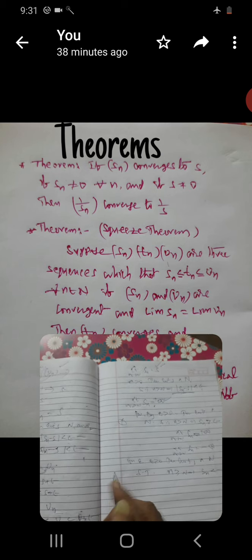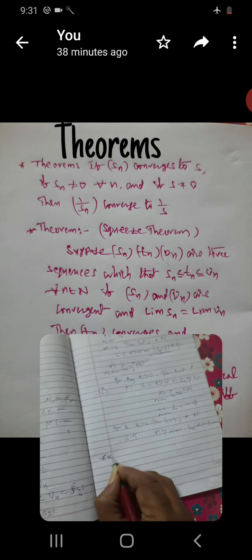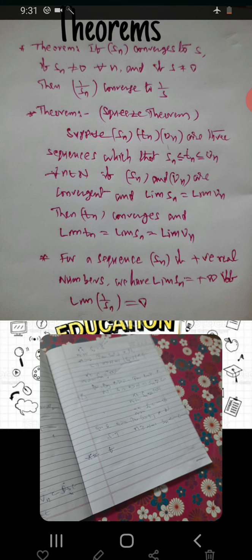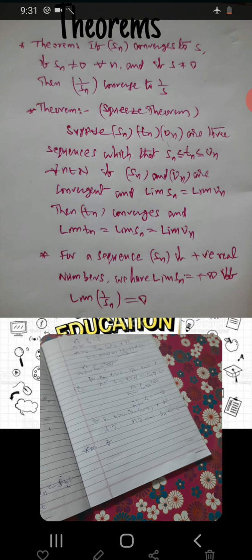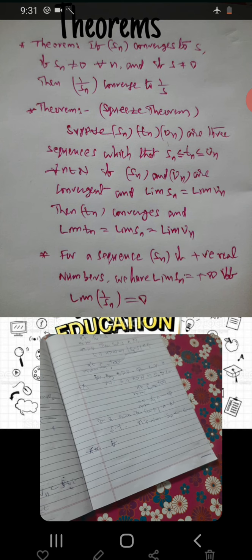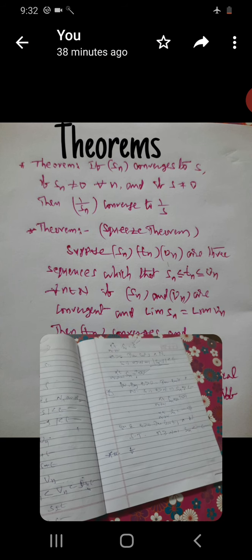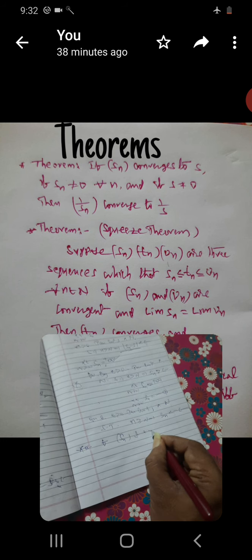See, this is a very important statement, given under 12 marks in our university. The theorem is very important. It is the third statement. For a sequence Sn of positive real numbers, limit Sn is equal to plus infinity if and only if limit 1 by Sn is equal to 0. This is the statement. Sn is a sequence of positive real numbers.